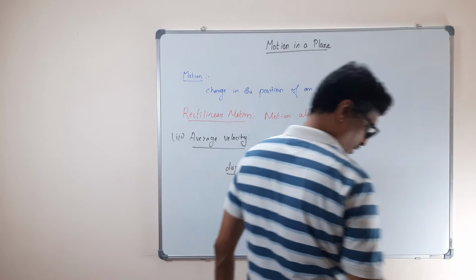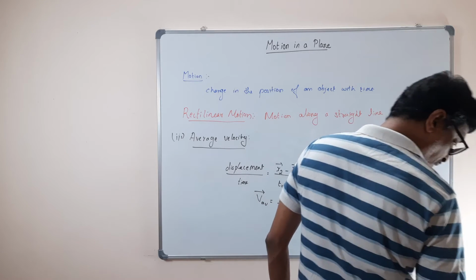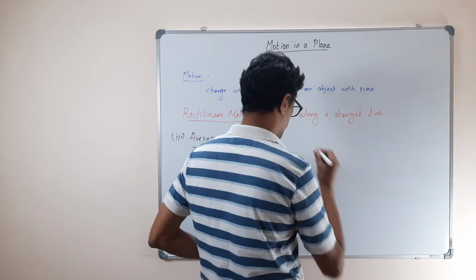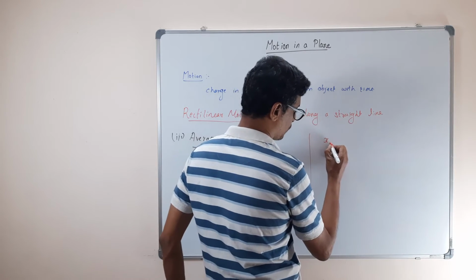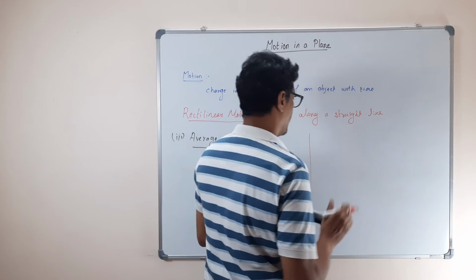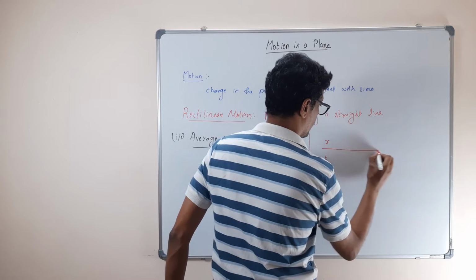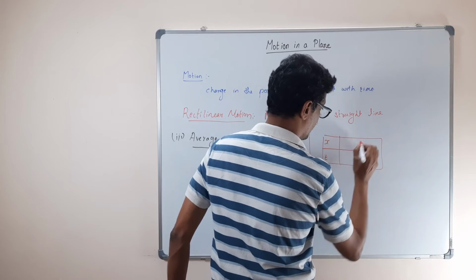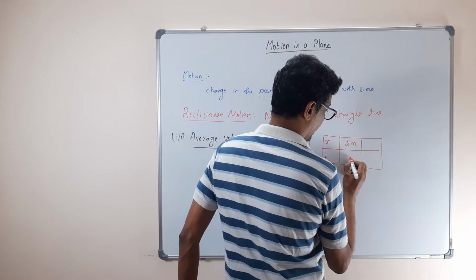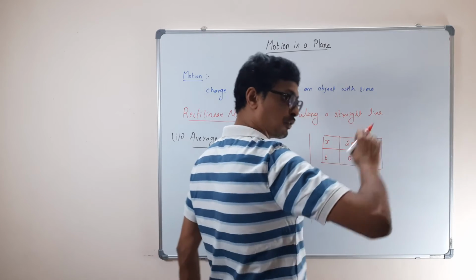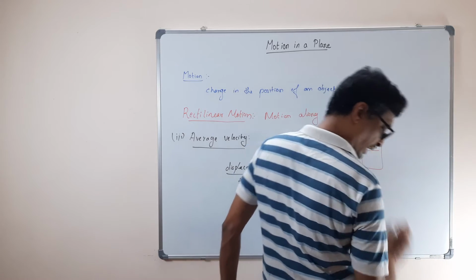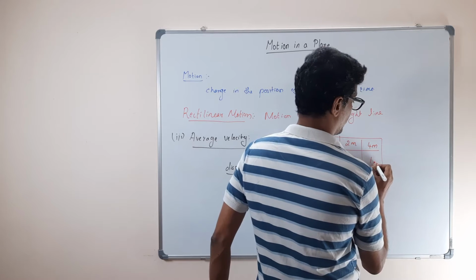If the position of an object is x equal to 2 meter at time t equal to 0, and x became 4 meter at time 1 minute.